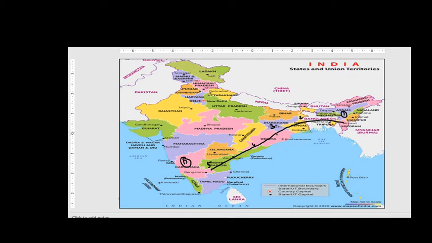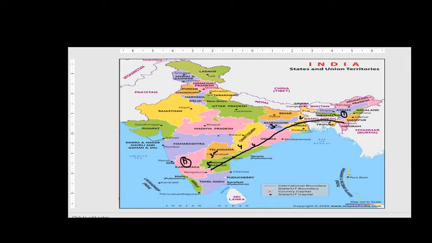See here, friends, if you go through Chhattisgarh, Jharkhand is 3, Chhattisgarh 4, and Telangana is 5. So even if you go through Chhattisgarh, you also need to cross at least 5 states.